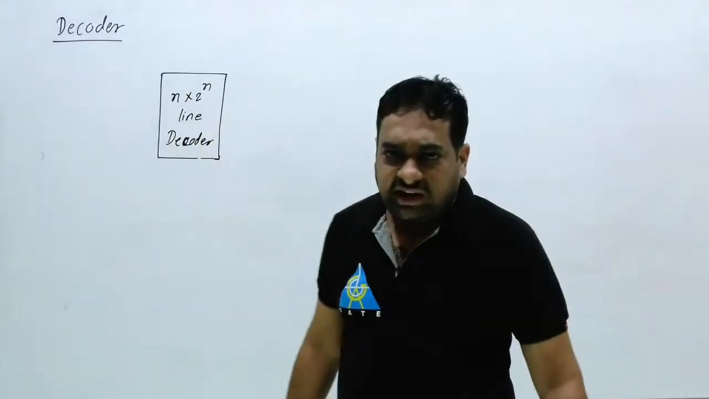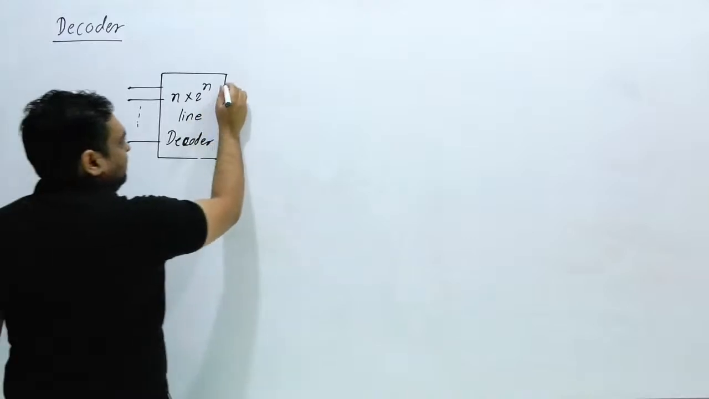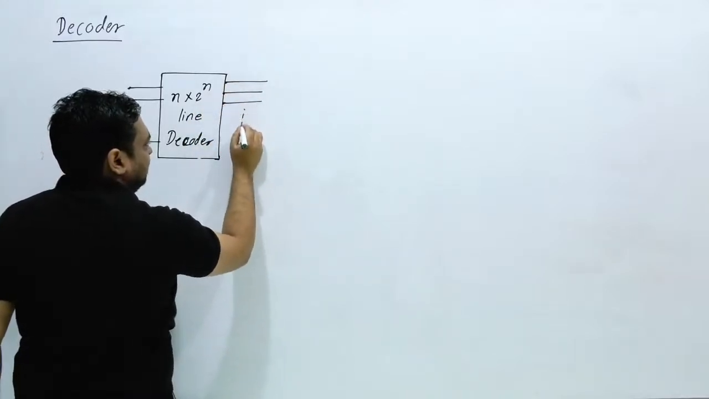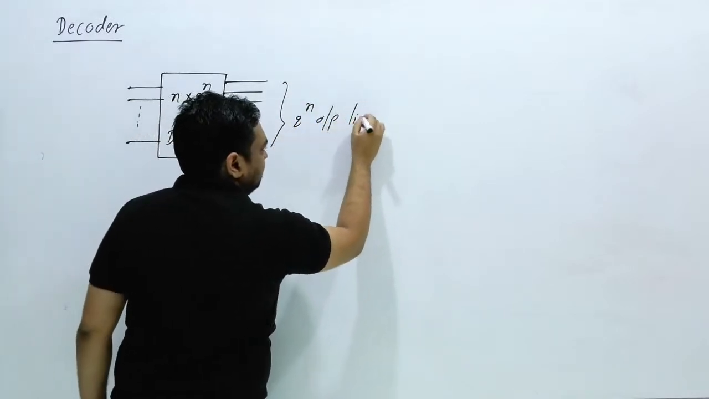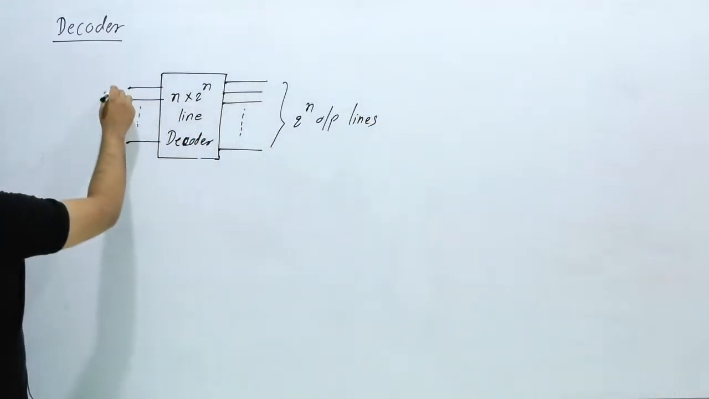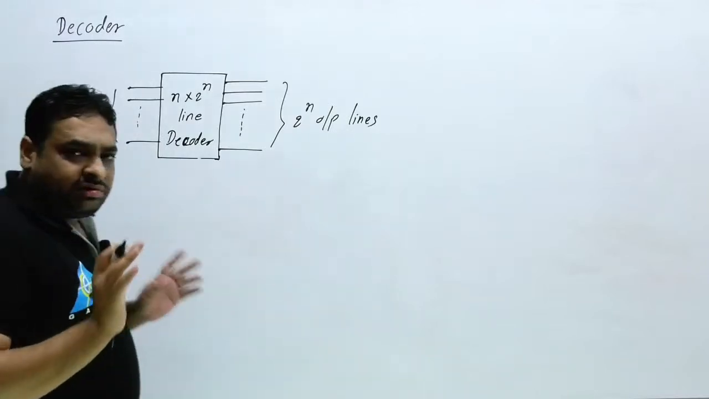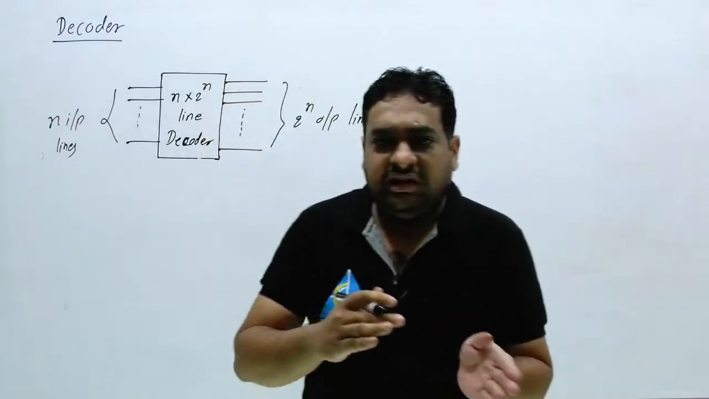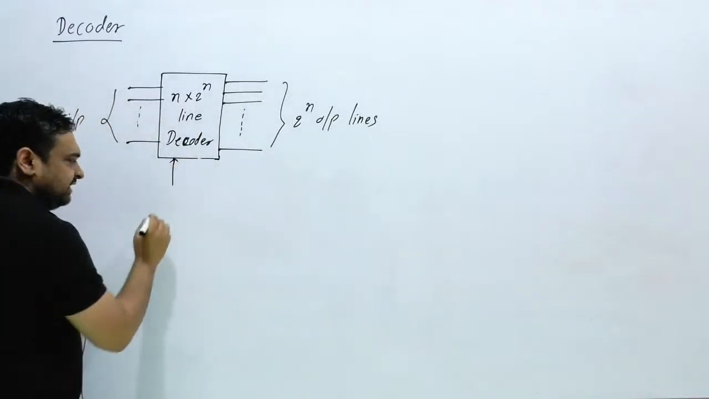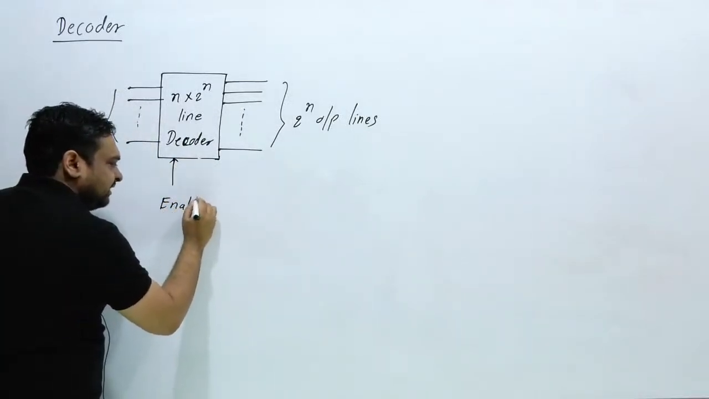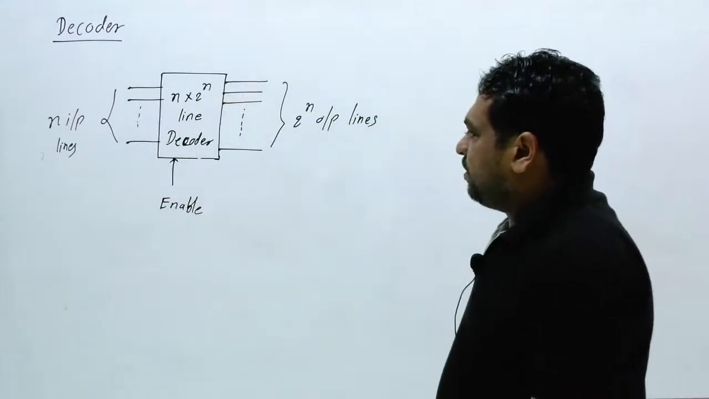How many inputs are there here? There are n input lines. And how many output lines? There are 2 raised to power n output lines. And one more signal you can consider here, to enable or disable the decoder: the enable signal. Clear this thing? So this is the basic structure of a decoder circuit.